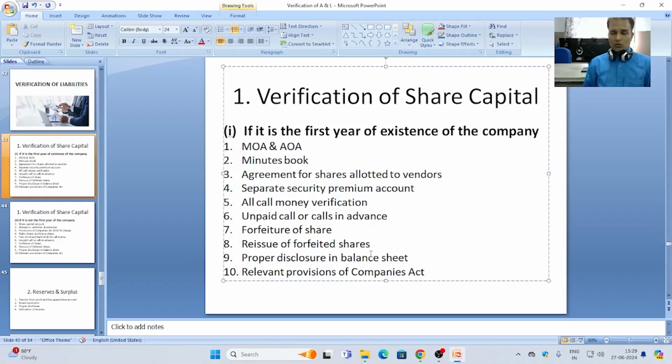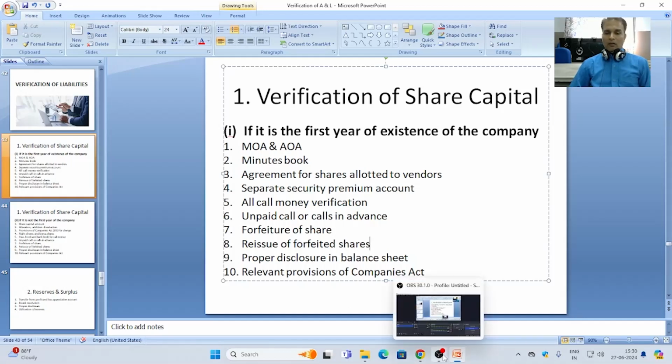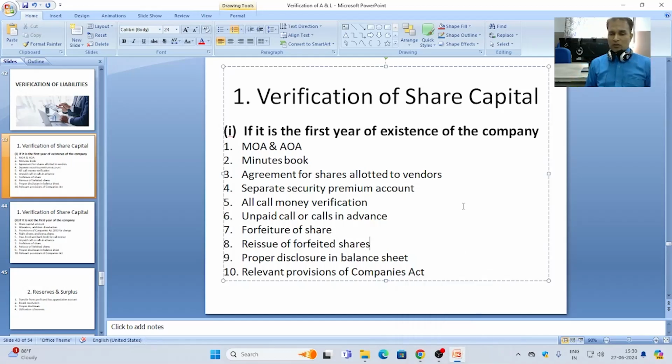The auditor has to ensure himself about the proper disclosure of share capital in the balance sheet, whether it is nominal capital, issued capital, subscribed capital, called up capital, and paid up capital. And the treatment of calls in arrear should also be reflected in the balance sheet liabilities side. Auditors should also verify the proper disclosure of share capital in the balance sheet.